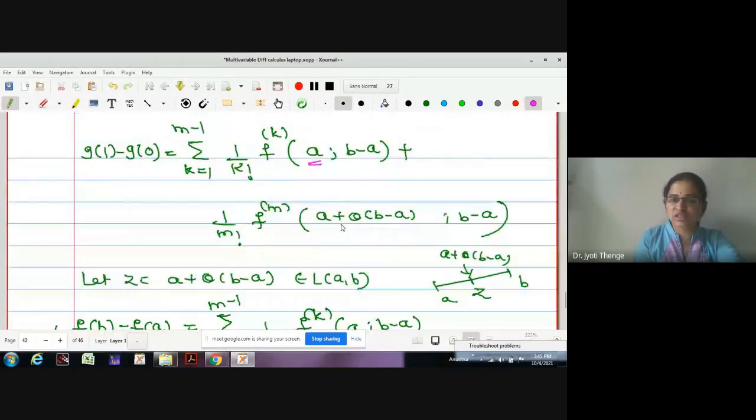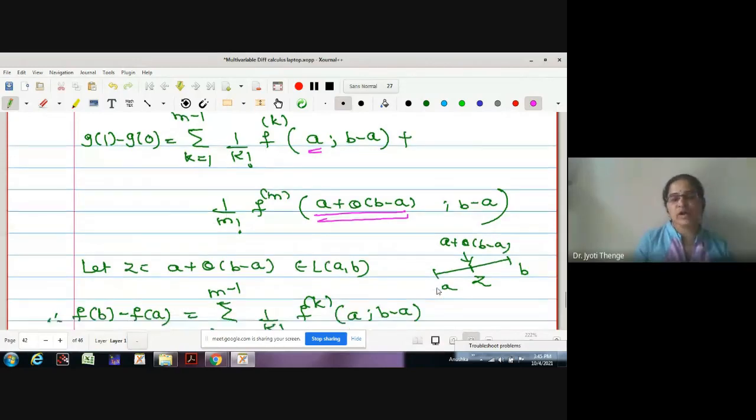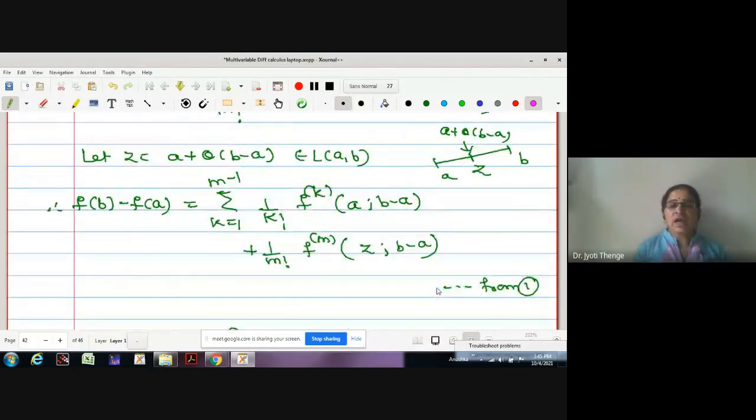This is p0, this is p theta. But this is nothing but one point on the line segment joining A and B. Let me call this some z, and let us just replace the value. Hence, there exists a point z on the line segment joining A to B, and hence the proof of Taylor's theorem. You just give the revision to the proof. You will surely understand. With this, we have completed the third unit of real analysis 1.